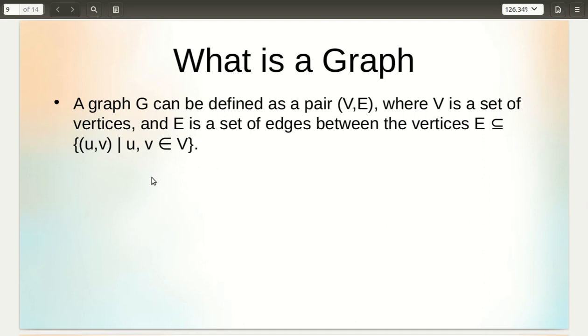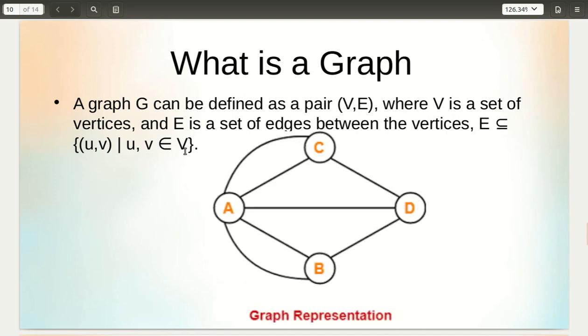Next, we'll go through some basic terminologies. We'll begin with what a graph is. A graph G can be defined as a pair (V, E), where V is a set of vertices and E is a set of edges between the vertices. That is, E is a subset of (u, v), where u, v are elements of the vertex set V. That's a formal definition of a graph.